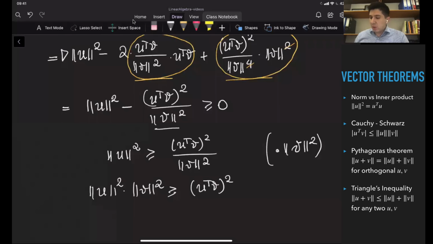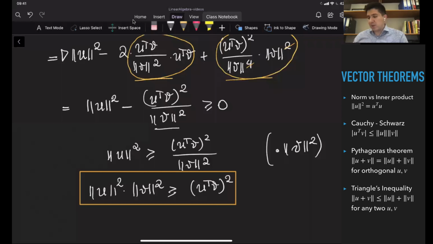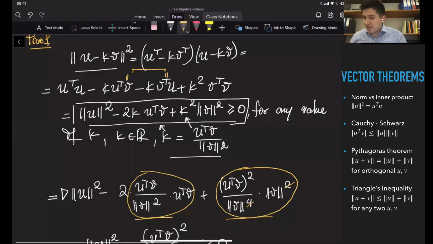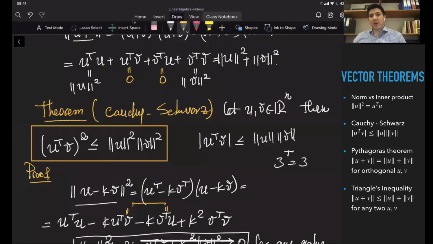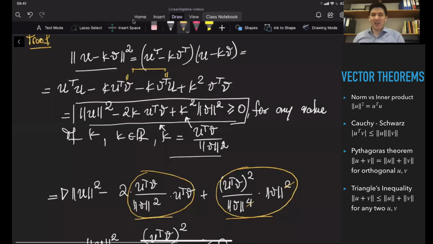So this is going to be always positive. So this is going to be always true. So this is the Cauchy-Schwarz theorem. This is what we wanted to prove. Okay. Well, the proof might be a little bit more theoretical, but it's quite elegant. And this is using the same technique which we have here. It's basically the most important technique, I would say, just expanding the vector's norm squared. So this is the important part.